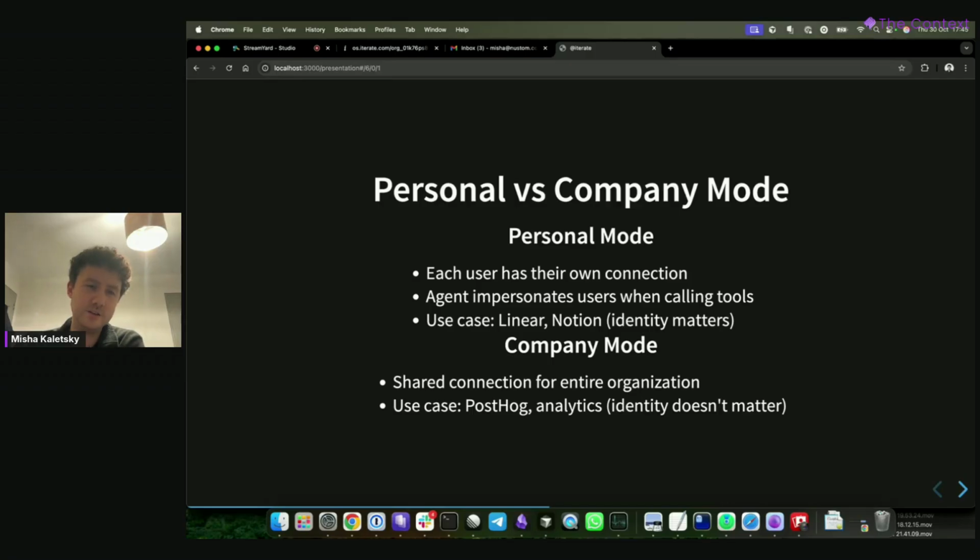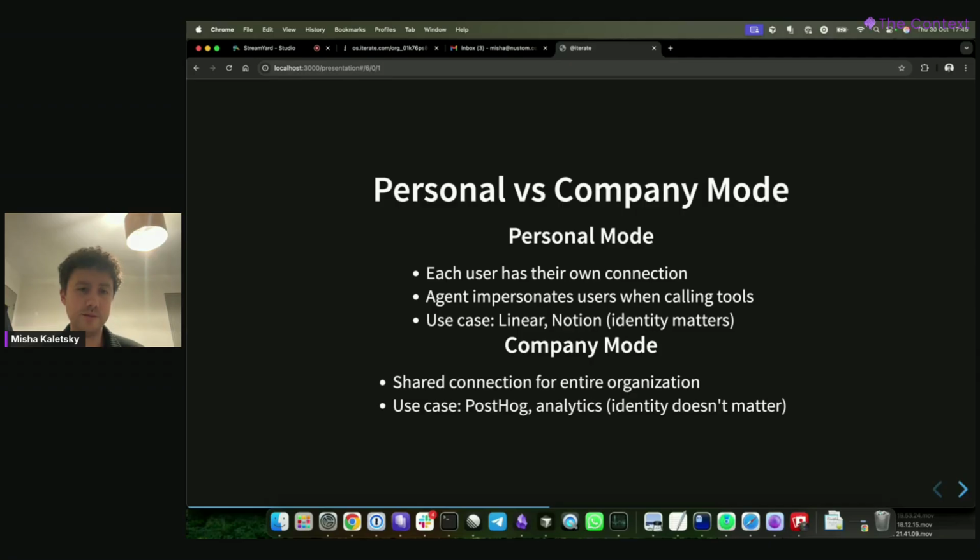I can show an example of this. Take Linear, an issue management software: my Linear view is going to be different from my teammate's Linear view. If I say something simple like list my Linear issues, the bot needs to be smart enough to call this tool from the Linear MCP server on behalf of me rather than on behalf of my teammate. Again, I can show you an example there.